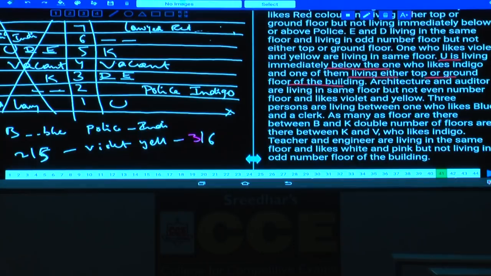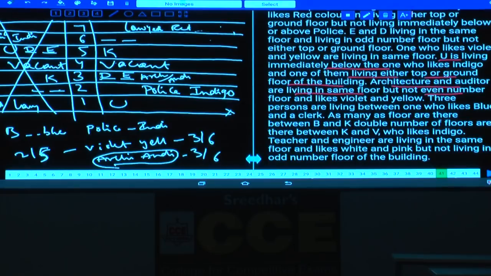The next one: architecture and auditor are living on the same floor, again must be either 3 or 6. Architecture and auditor must be on the same floor, but not an even number floor. But not an even number floor means architecture and auditor must be on the third floor. Hence these two persons are architecture and the auditor.